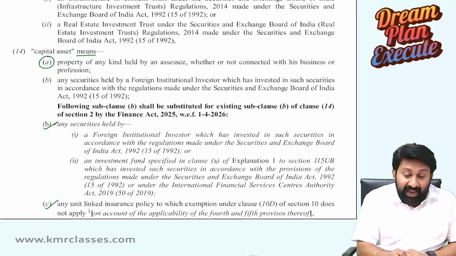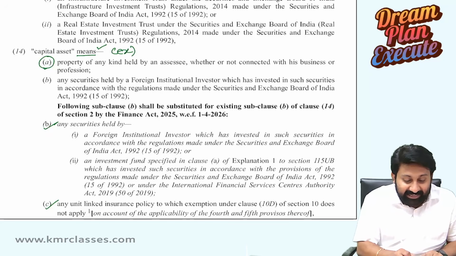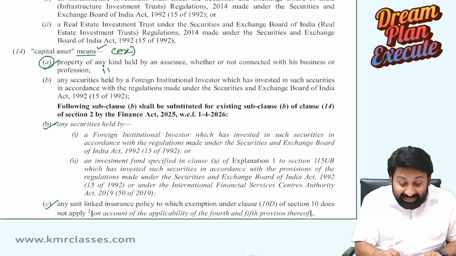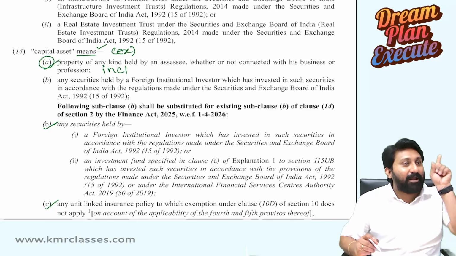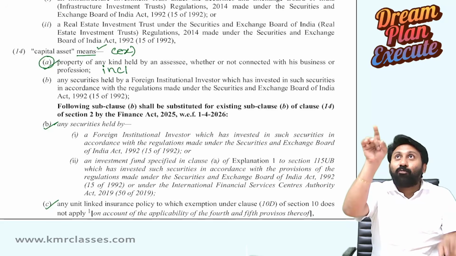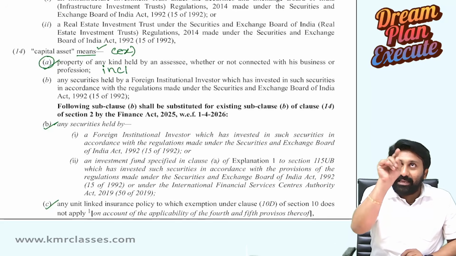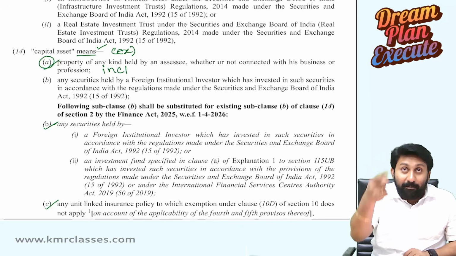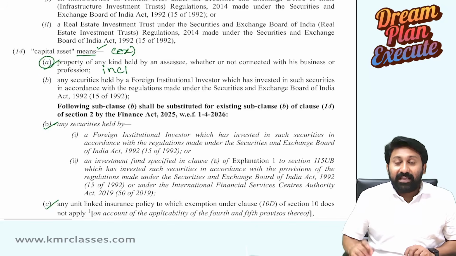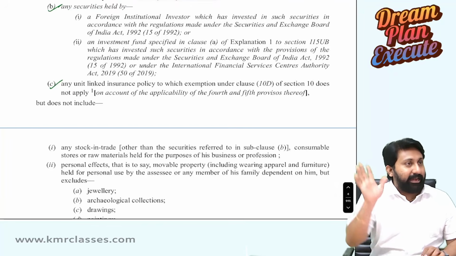Capital asset means is exhaustive, but within that means there is a pointer which is inclusive in nature. Here the problem started. The definition overall is a means definition, but in the means a point is there, and that point is inclusive in nature. In that inclusive, these are not included. That's what they wanted to tell.